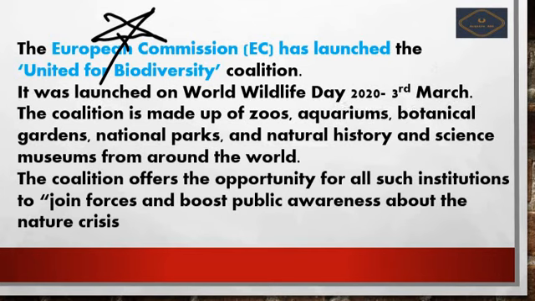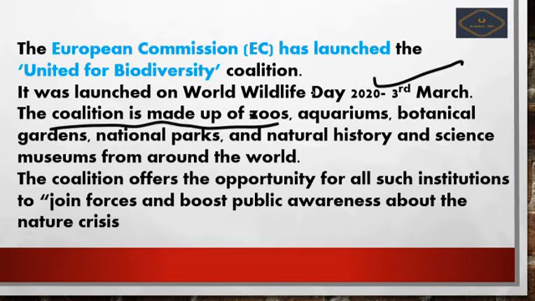Okay, so next we see further. So it was launched on 3rd March of 2020. It is a coalition made up of zoos, aquariums, botanical gardens, natural parks and natural history and science museums around the world.